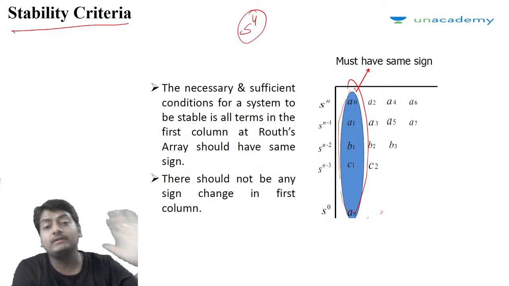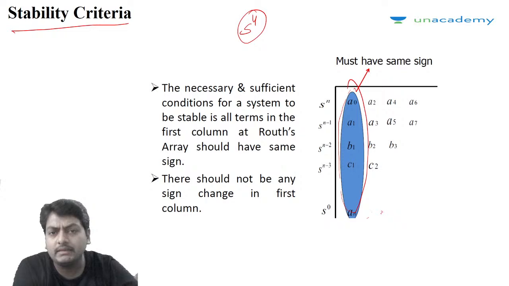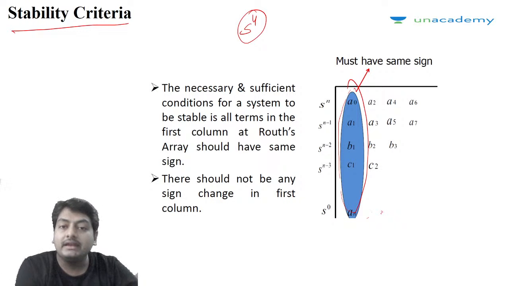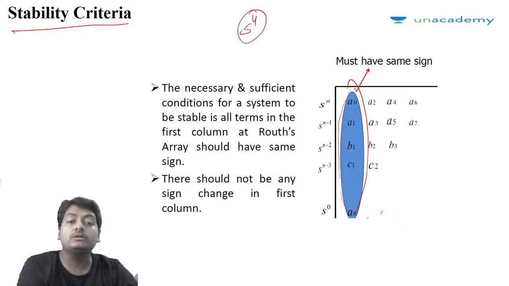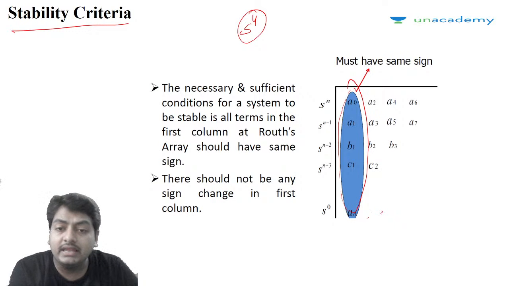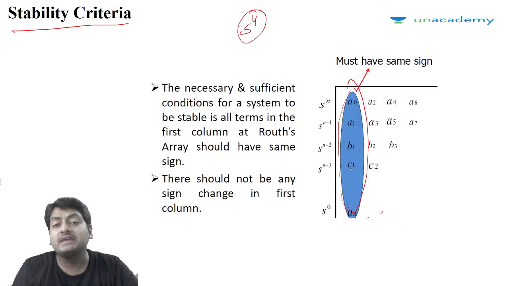And if the power of s increases beyond 4, then what will we do about that equation? How will we solve it? That becomes very difficult for us to investigate where the roots are located. That's why the Routh array is suggested as a very lenient, very simple method for determining the absolute stability of the system. So we have to check whether the signs in the first column are the same or not. If they are the same, the system is said to be absolutely stable. If they change, then the number of sign changes equals the number of roots lying in the right half of the s plane.